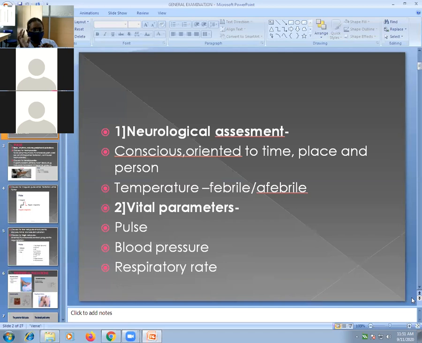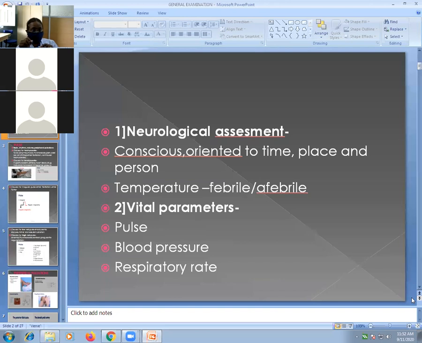So let us see some causes for unconsciousness. Very simple. A patient becomes unconscious after head trauma or head injury. Then after infections of the brain like meningitis and encephalitis. Then stroke, which means cerebrovascular accident, can also cause the patient to become unconscious. Then severe hypoglycemia can make a patient unconscious.